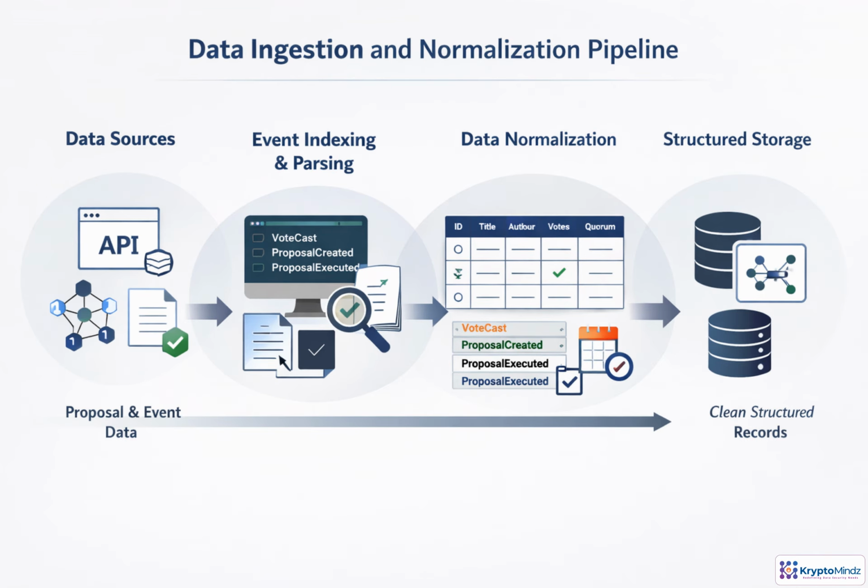The agent's reasoning is only as good as the context it receives. Governance data starts scattered across APIs, subgraphs, contracts, event logs, and documents. The pipeline fetches that data, verifies critical fields against onchain sources, parses events like vote cast and proposal executed, and normalizes everything into consistent records: IDs, authors, deadlines, quorum, vote counts, status, and payloads. Once stored, those records become reliable retrieval context for agent tools.